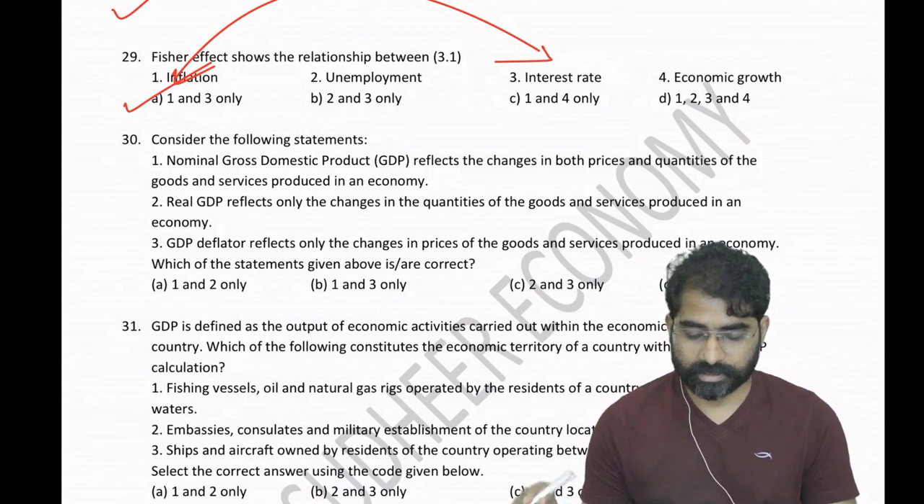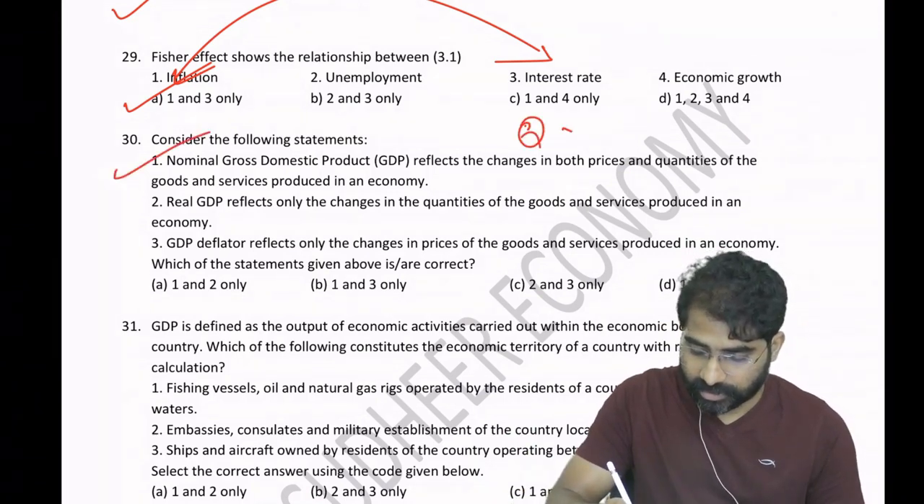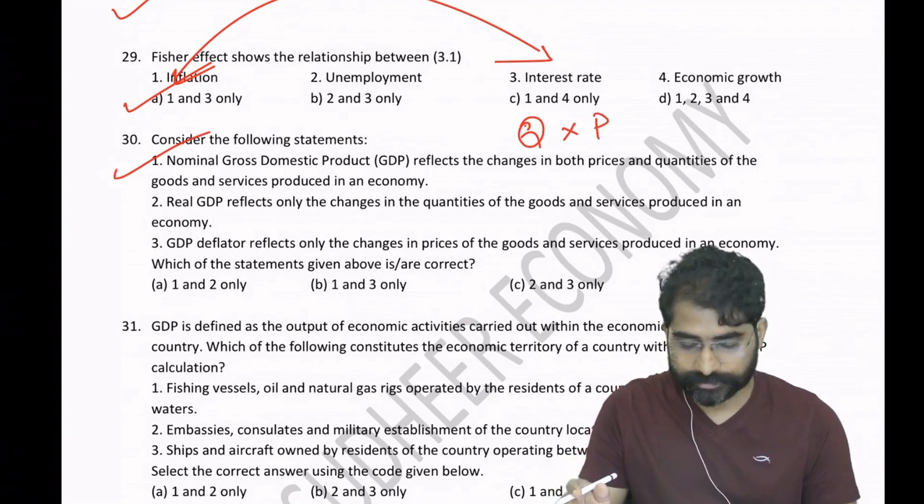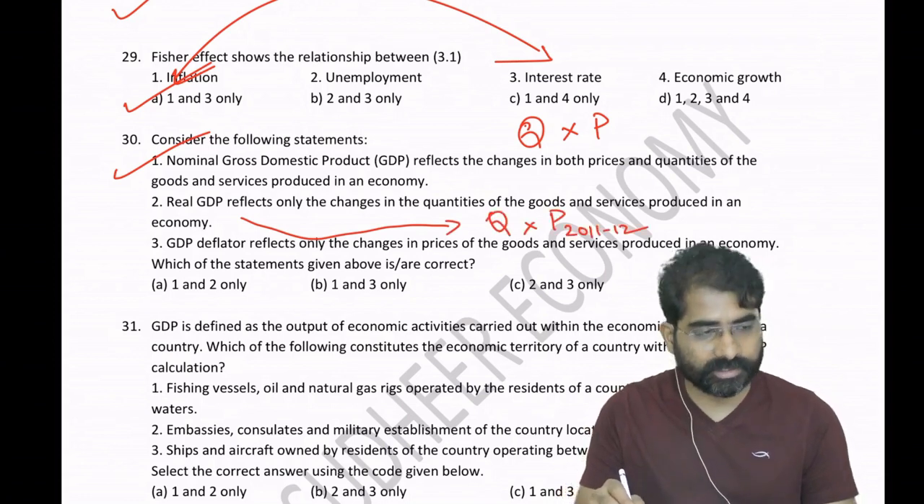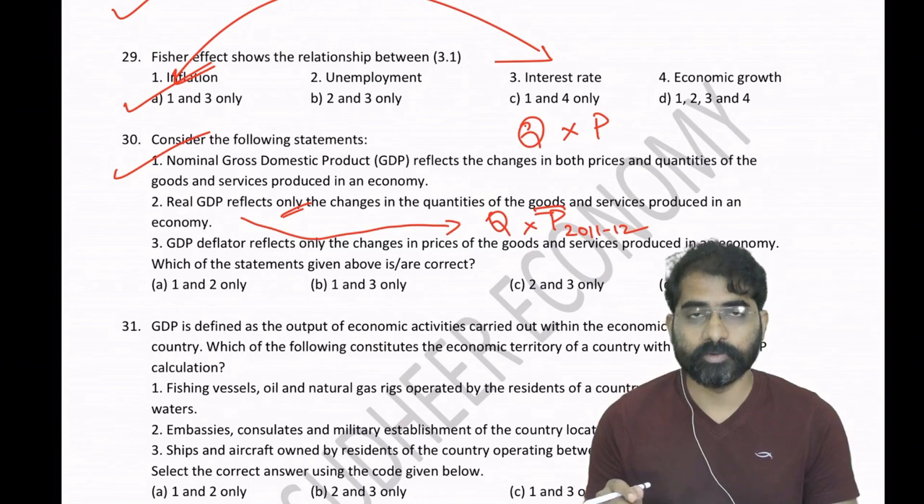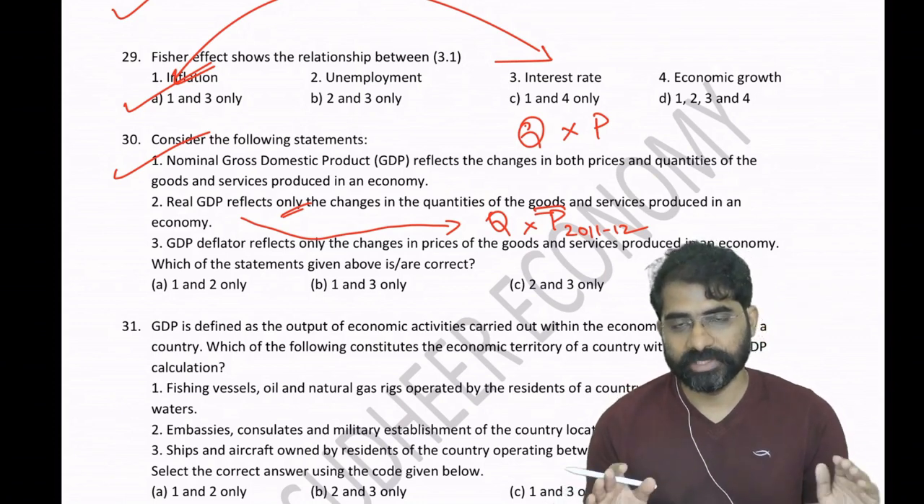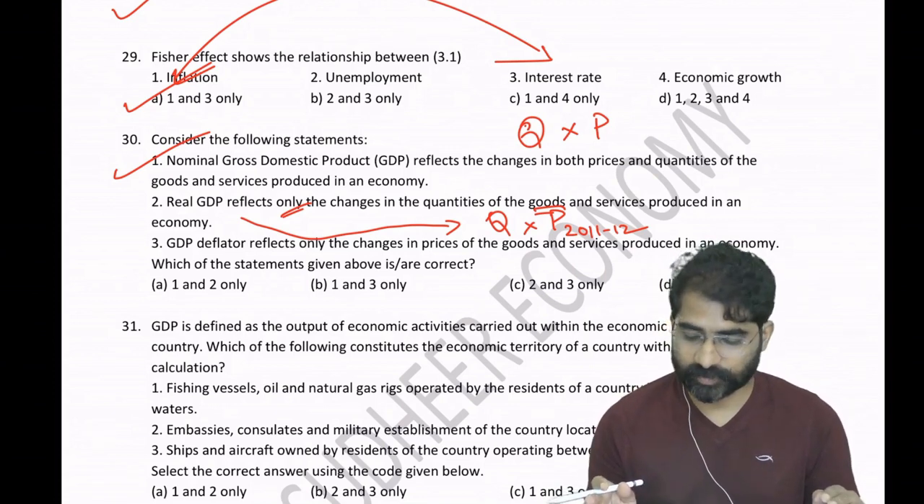Real GDP, there's no problem with respect to the first statement. Nominal GDP is current year quantity into current year price. Real GDP is current year quantity into base year price, so P will be constant. So real GDP reflects only the changes in quantities of goods, because real GDP only talks about the increase in production. P is constant, so that statement is okay. Nominal GDP changes in both prices as well as quantities.